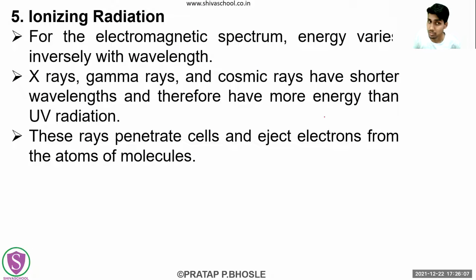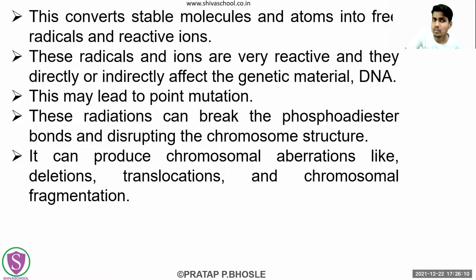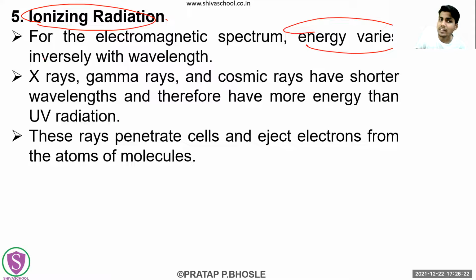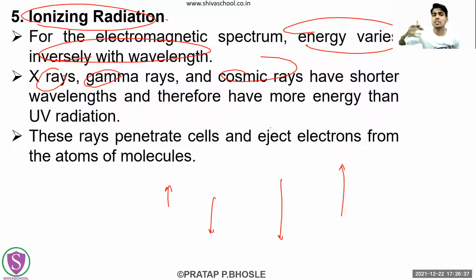The last example we are going to study under induced mutations is ionizing radiation. We saw UV radiations, now there is ionizing radiation. As we have seen, the energy of electromagnetic radiation varies inversely with the wavelength. The higher the wavelength, the lower the energy; the lower the wavelength, the higher the energy. So X-rays, gamma rays and cosmic rays have shorter wavelengths.